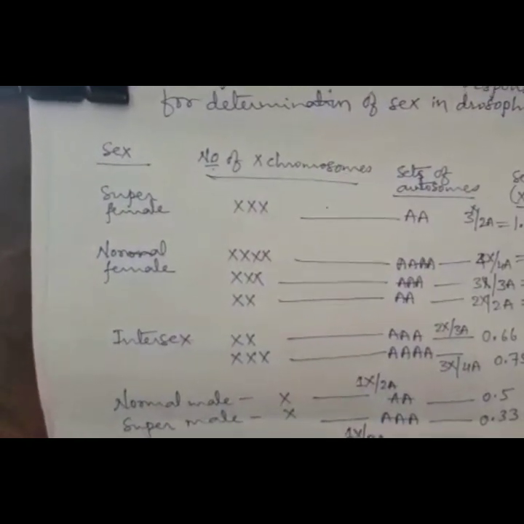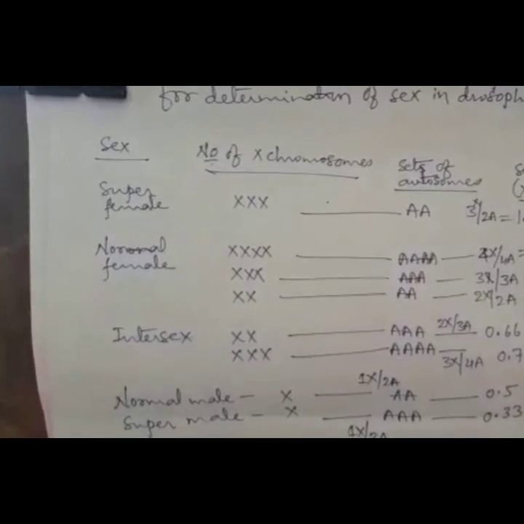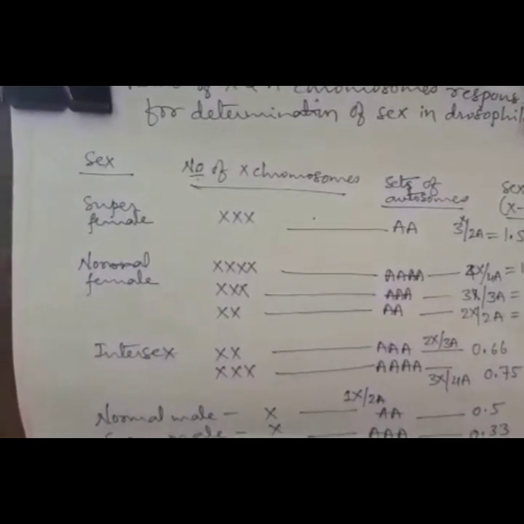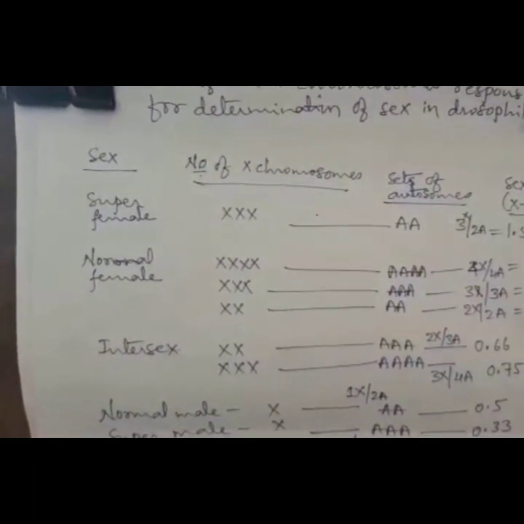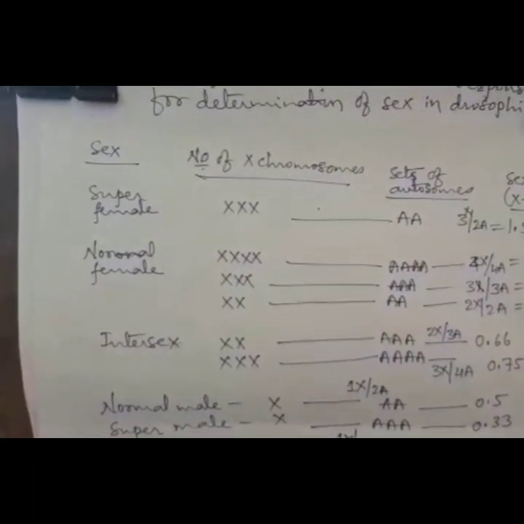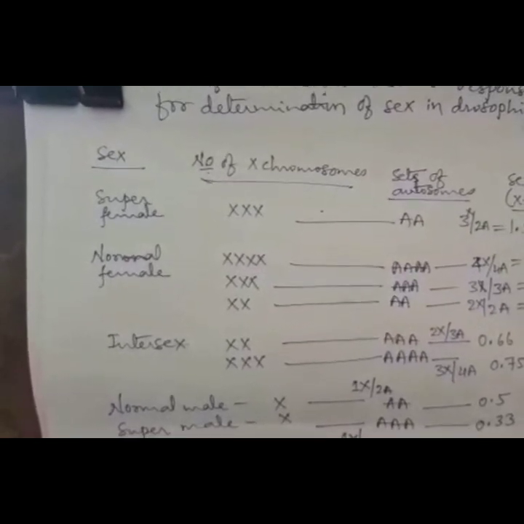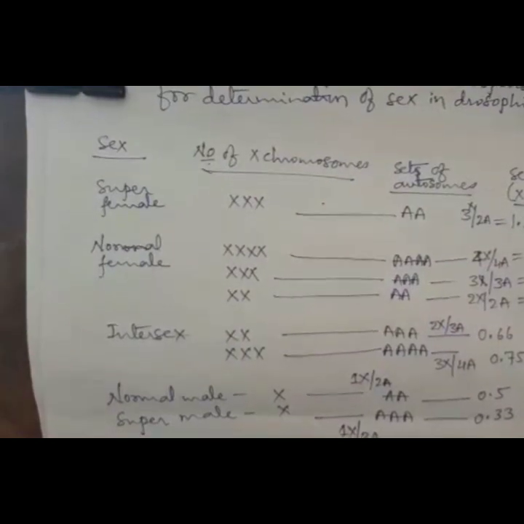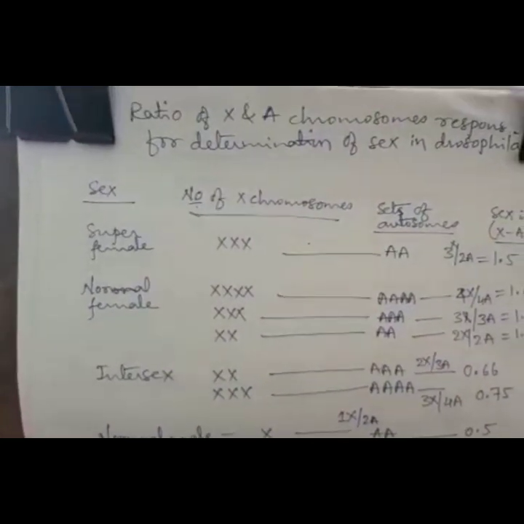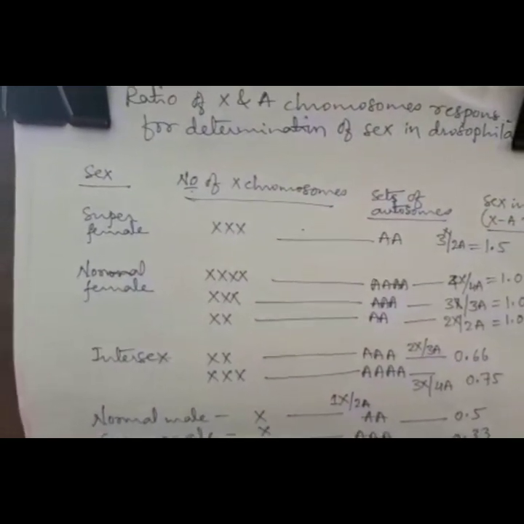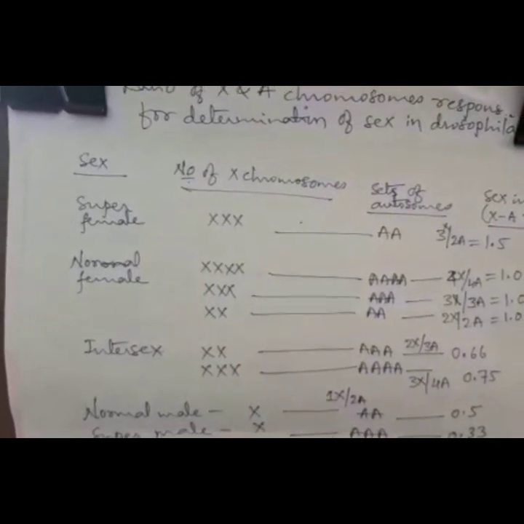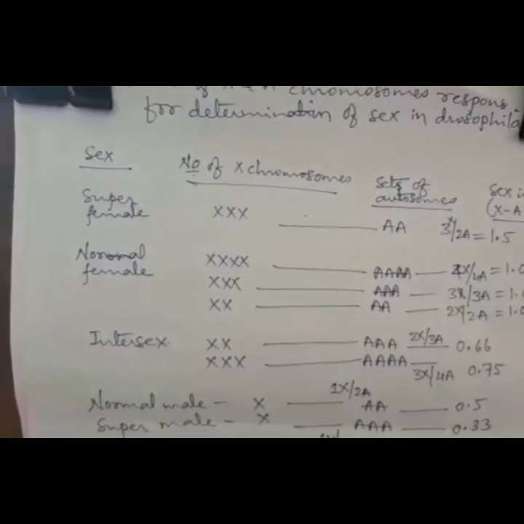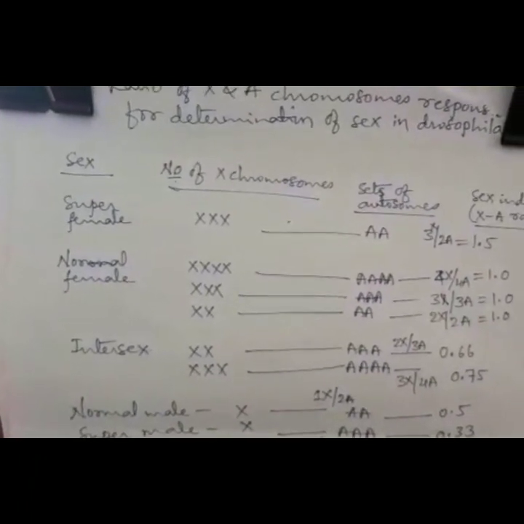and the sex index 0.66 or 0.75 forms the intersex individuals. Whereas for normal male and super male, the sex index is 0.5 and 0.33. Depending on the ratio of the X and sets of the autosomes, it forms the individuals of super female, normal female, intersex, normal male, and super male.